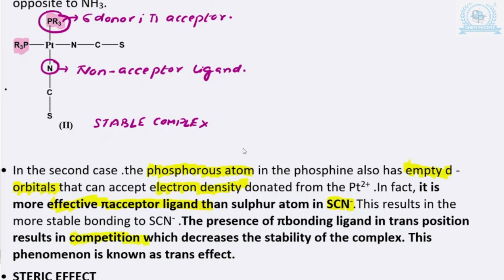I already mention the presence of the pi bonding ligand in the transposition results in competition which decreases the stability of the complex. Very important. ठीक है, so that is why in that case अगर कोई भी sigma donor pi acceptor ligand होगा, in that case with the ambidentate ligand, the nitrogen atom actually prefers to get bonded to a position trans to the phosphorus atom, and this phenomenon is defined as the trans effect and also the electronic effect.